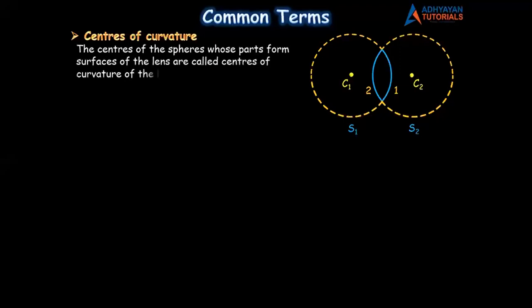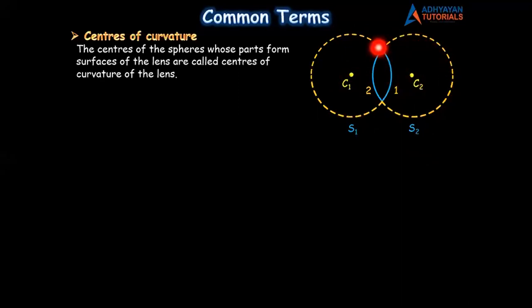The centers of the spheres whose parts form the surfaces of the lens are called centers of curvature of the lens. So let's understand the definition first. The centers of the sphere. See, definitely this is the center of the sphere and this is also the center of this sphere.